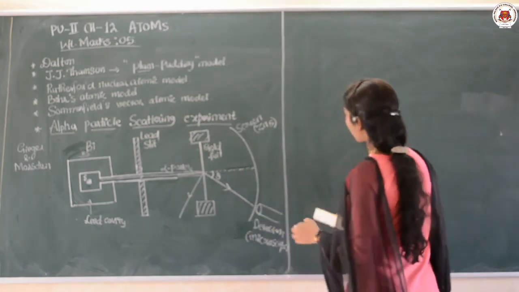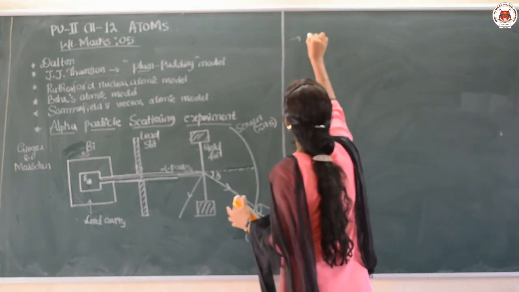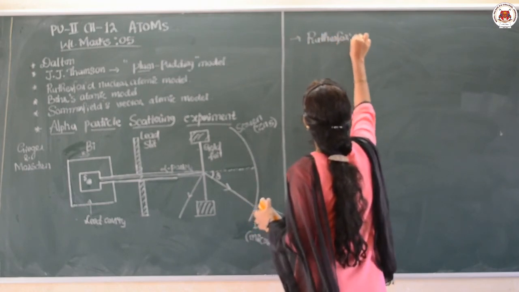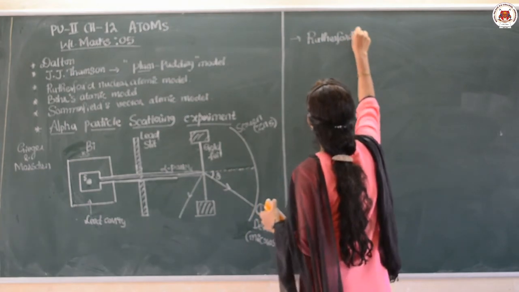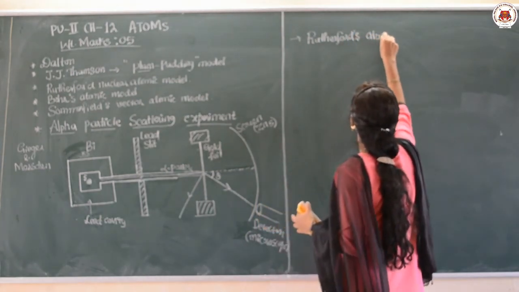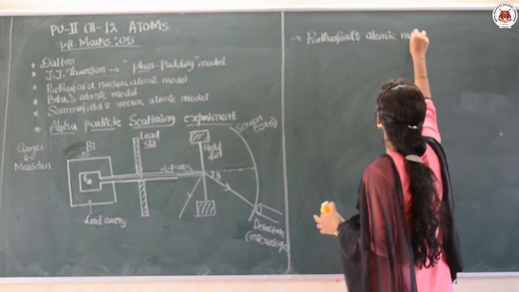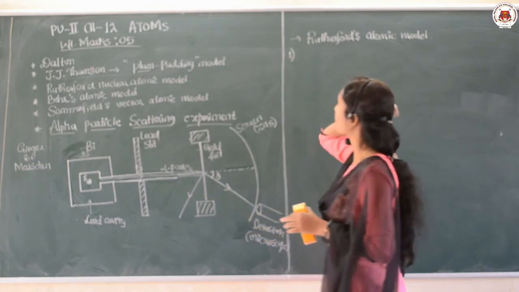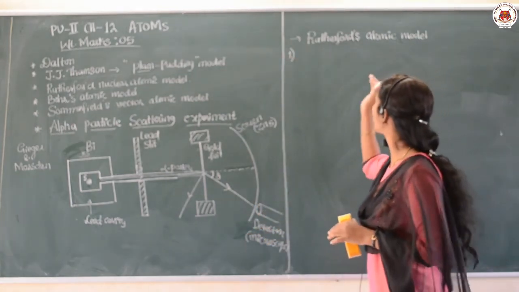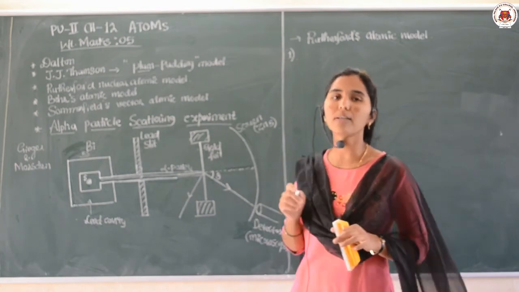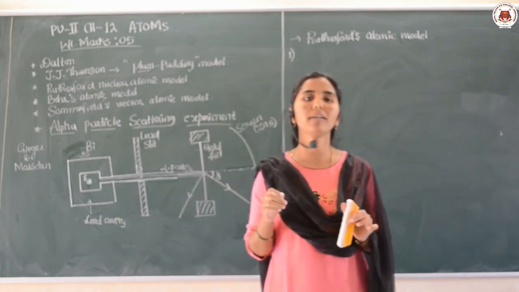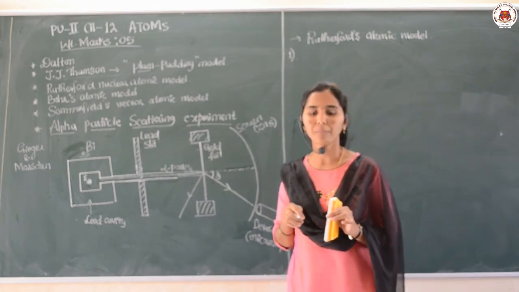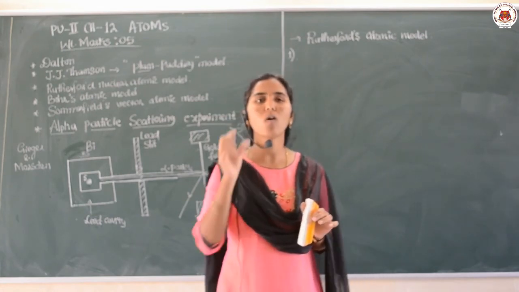Now, Rutherford's atomic model. Here are the points of the explanation. The first point: according to Rutherford's atomic model, the atom is a very small particle.